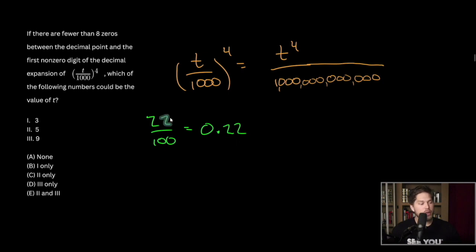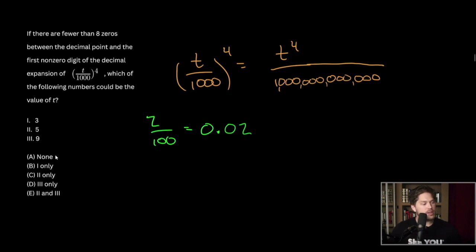What if we just had a 2? What's 2 out of 100 as a decimal? Well, that's going to be 0.02. This is 2 hundredths, right? All of this to say that whatever your numerator is will begin to fill your denominator from the back end. So let's say t to the 4th.